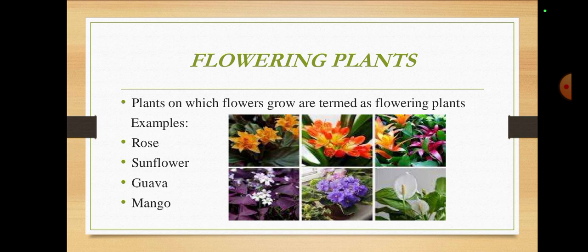Okay? And here we have many examples of flowering plants. Almost all of them we see on a regular basis, there are many plants and many flowers, and all the plants that have flowers growing on them are termed flowering plants. This is the easiest topic, flowering and non-flowering plants, because by remembering their names we can also get to know the main difference between them.